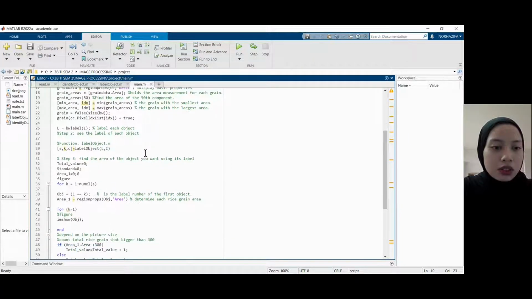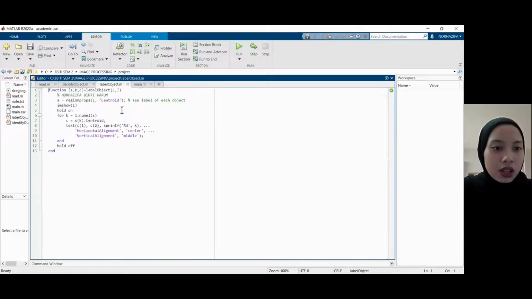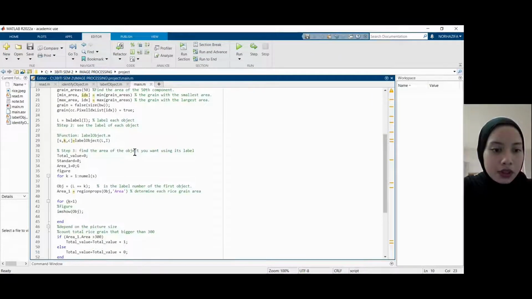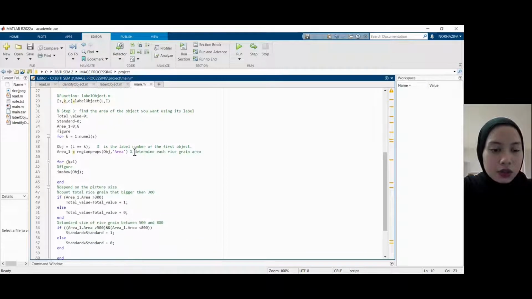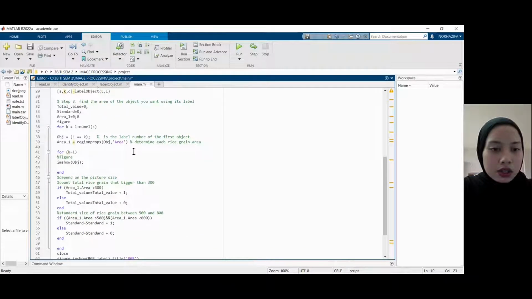We're going to call the label object.matlab function, and in this function, we're going to see the label of each object. After that, we're going to see the label number of the first object, until the last object, which is 50, and then determine each rice grain area.